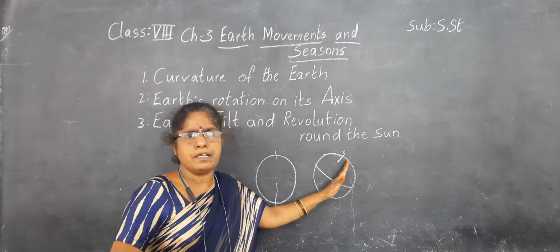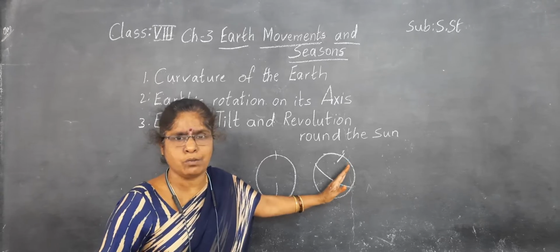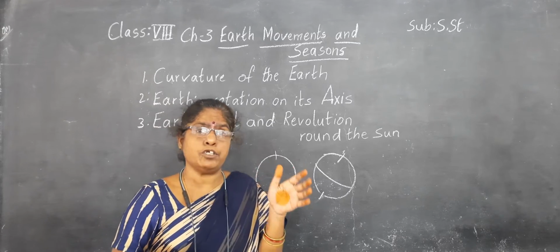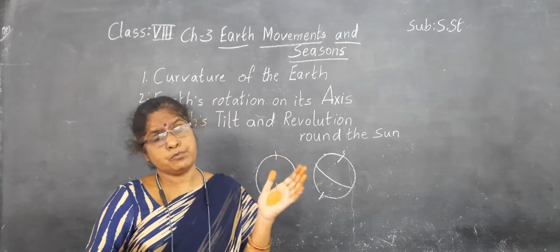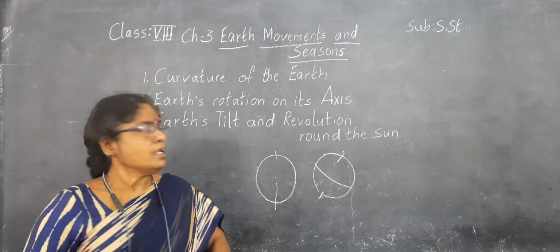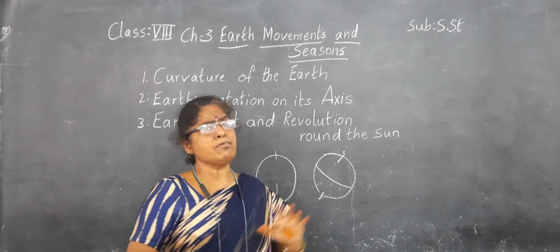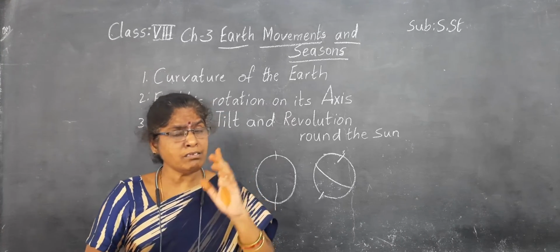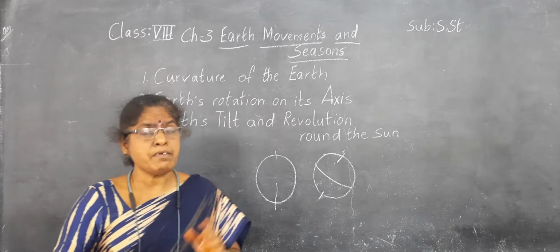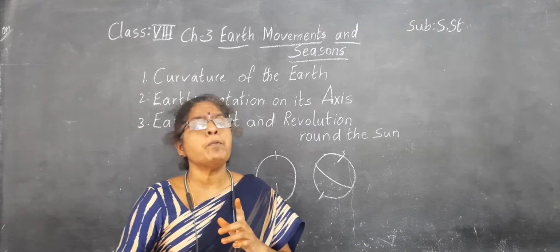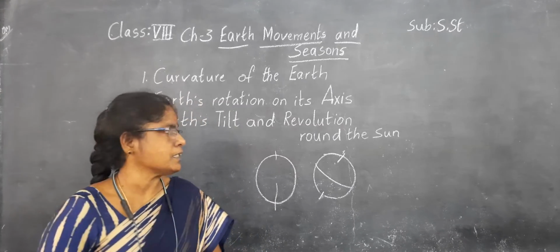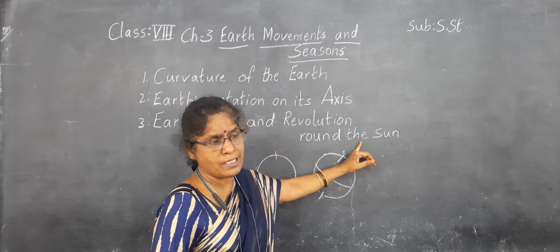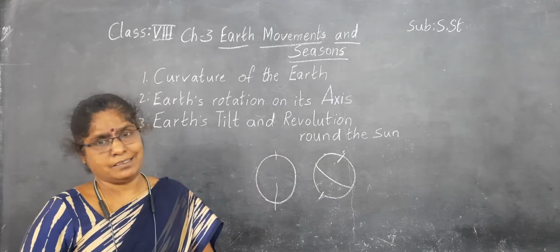Because of this tilt of the earth's axis only, the seasons are changing from one hemisphere to another hemisphere. And it is pointing towards one star which appears in the north side of the sky. At night time we observe that star, which we call the pole star. What do we call that? Pole star. The axis points towards the pole star. That only we call the polarity of the axis.